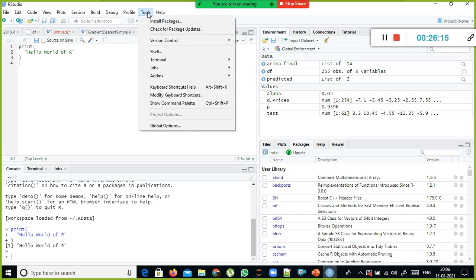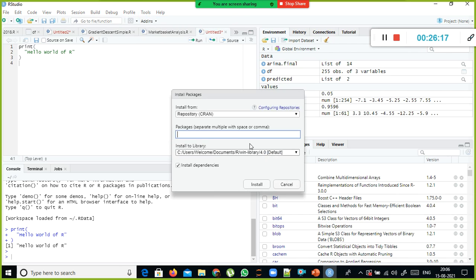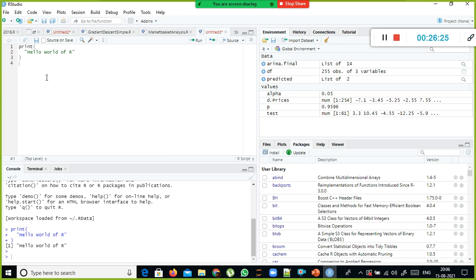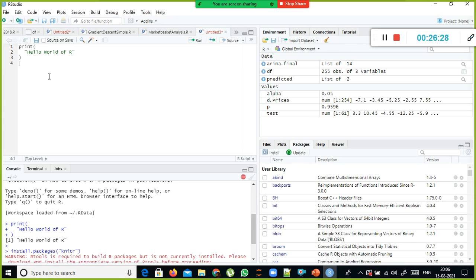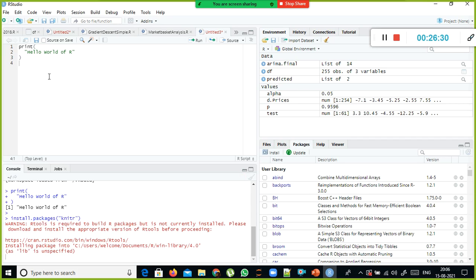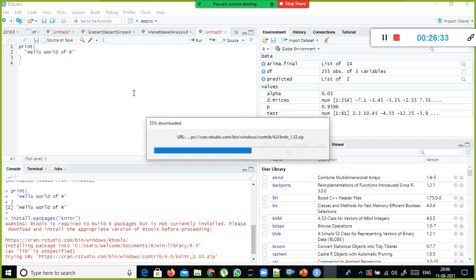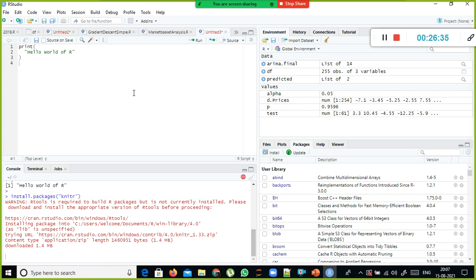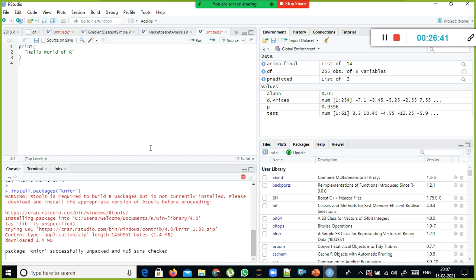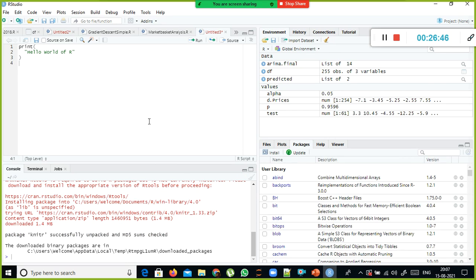For that, you need to install a package called knitr, using which you can generate your R script in the form of an HTML file or PDF file. But the HTML file will be analogous to our Jupyter Notebook. In real time, that is how they do it. They generate the HTML file and share it with others, so that the review of your code will be very easy.